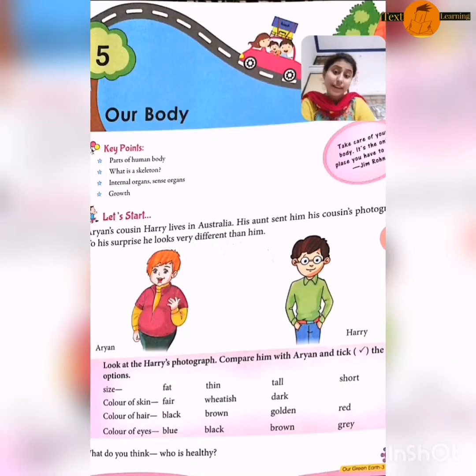The options are fat, thin, tall, short, fair, wheatish, dark, black, brown, golden, red, blue, gray. You have to check Harry and tick the option. The size of Harry is fat, thin, or tall, short? Harry's size is thin, so we will tick the thin option.